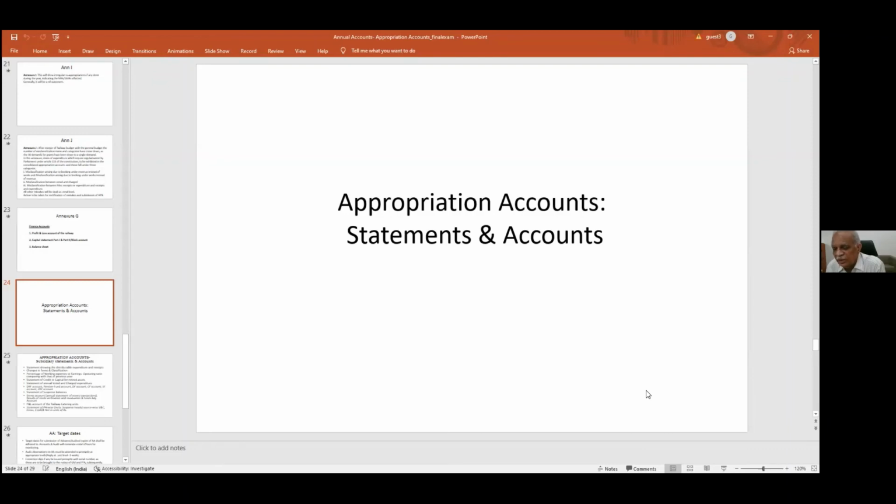Any reappropriation should be with finance concurrence. And coming to the capital segment, all finance proposals should be scrutinized by our accounts. It should be sanctioned by the general manager.